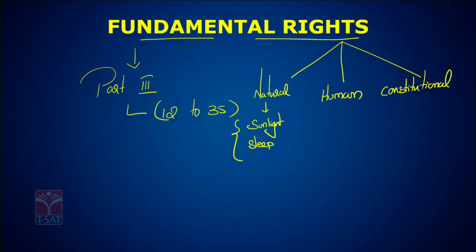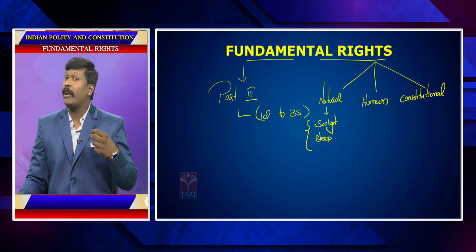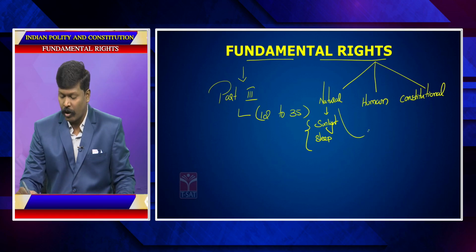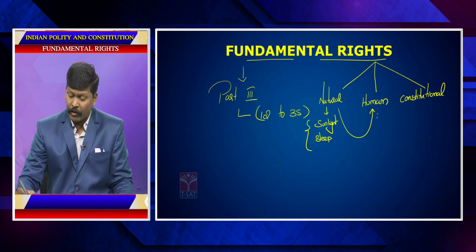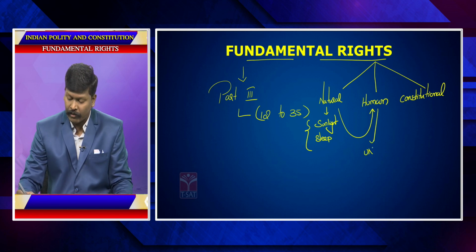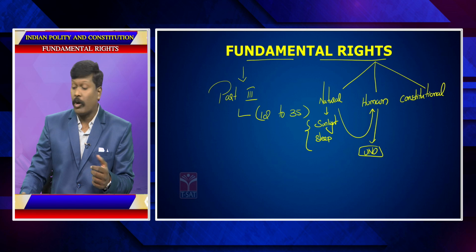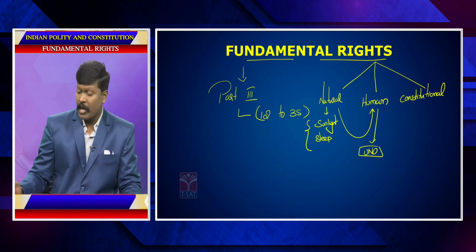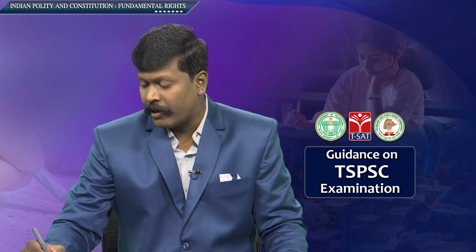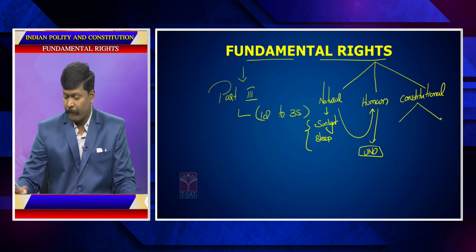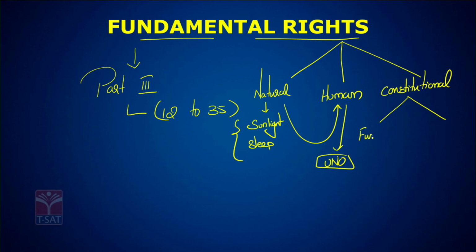Those natural rights which are only for humans are called human rights, and these are codified by the United Nations Organization. Now, what are constitutional rights? Constitutional rights are again divided into two types: fundamental rights and legal rights.